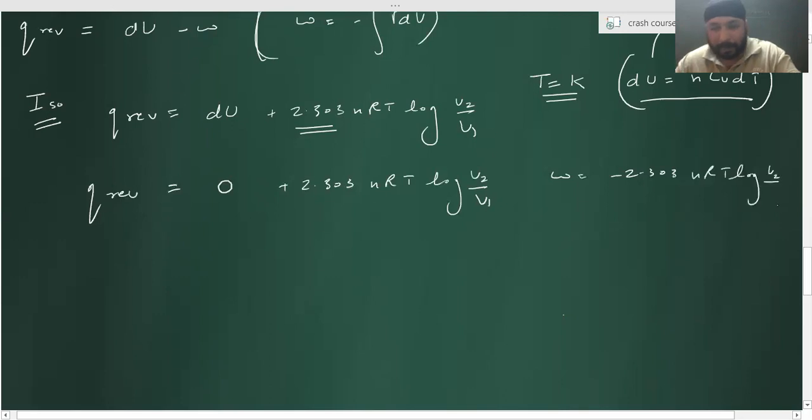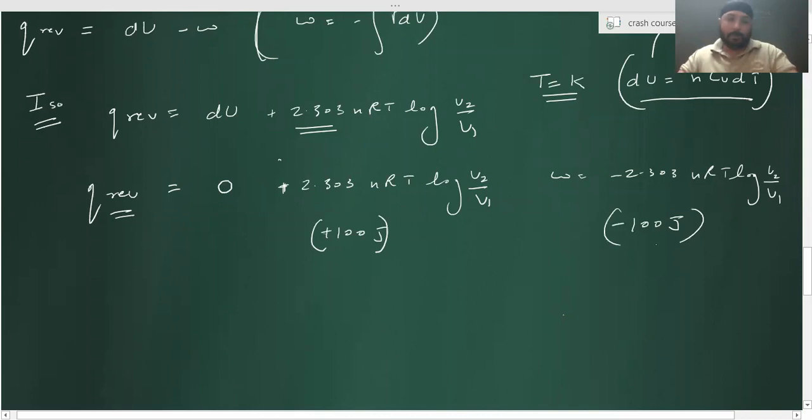Tell me one thing, is Q positive or negative according to this formula right now? Positive. If I'm giving 100 joules of energy, that same 100 joules is utilized to do work, right? It's a very efficient process.